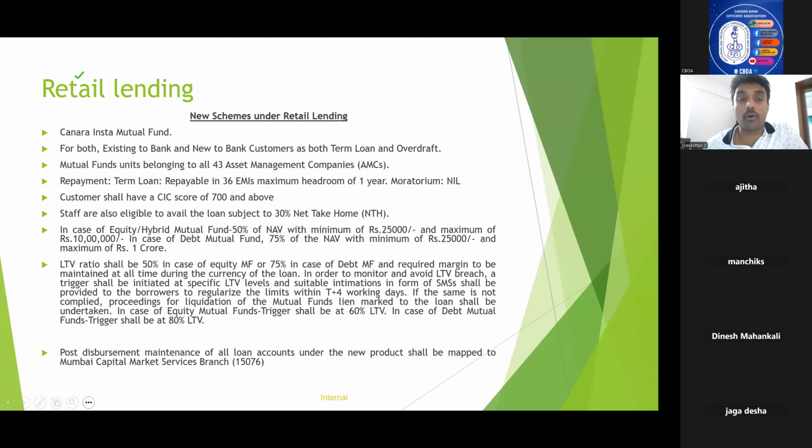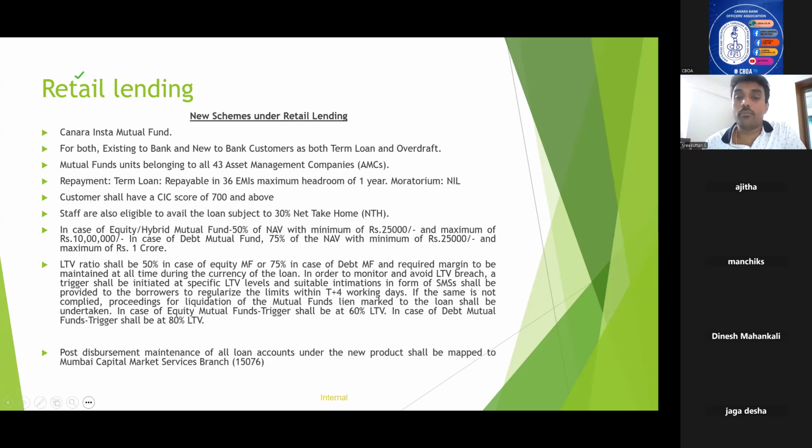LTV ratio is very important in the case of mutual funds, because unlike a housing loan, car loan or any other retail lending loan, the LTV of this scheme keeps on changing. It is very dynamic in nature. It depends upon the market rate of the fund. So LTV should always be in compliance with the scheme guidelines.